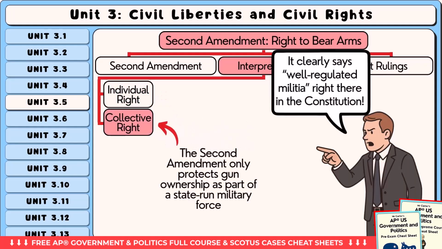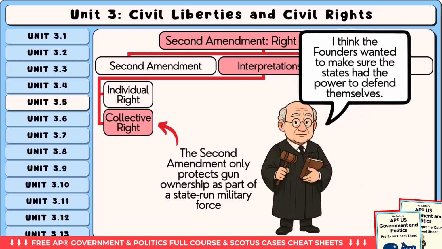The collective right view says that the Second Amendment only protects gun ownership as part of a state-run military force, like a militia. Supporters of this interpretation believe that the founders were mainly worried about making sure states had the power to defend themselves, not about personal gun rights.